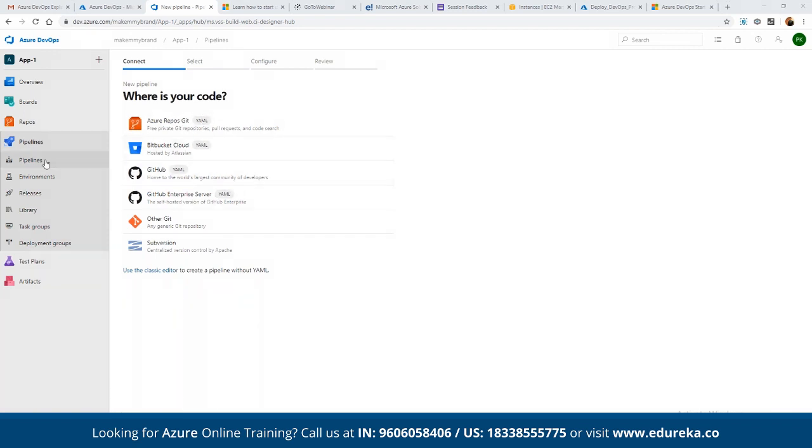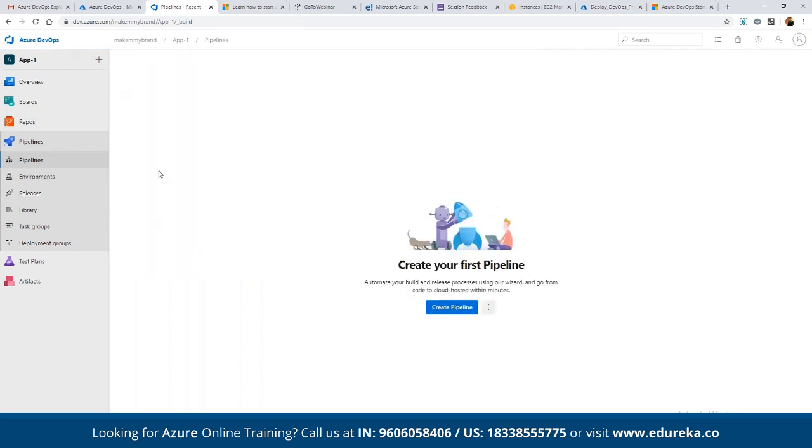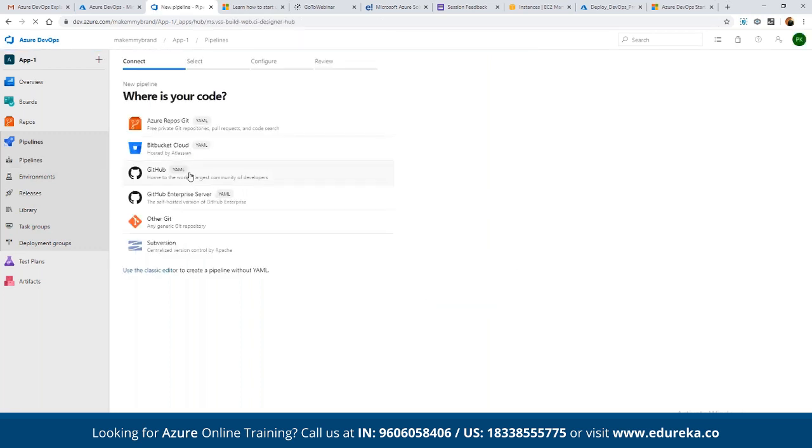And then we can define the pipeline. Suppose we want to start by creating a pipeline, we can choose first of all where we have the code available, whether in our GitHub or whether we are using the Azure repository. For example, we have the code available in GitHub itself, not in our Azure repositories. Then we can link GitHub as well.